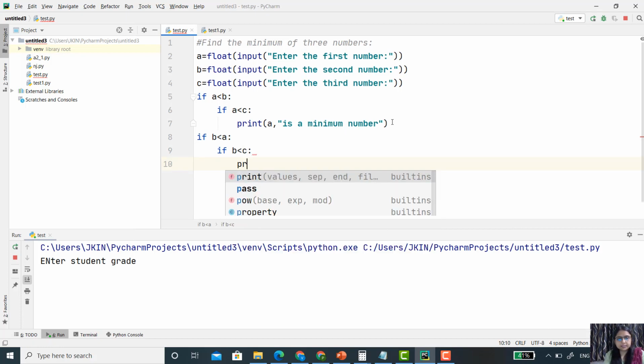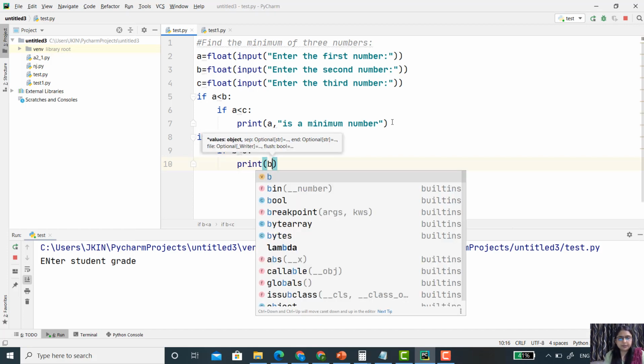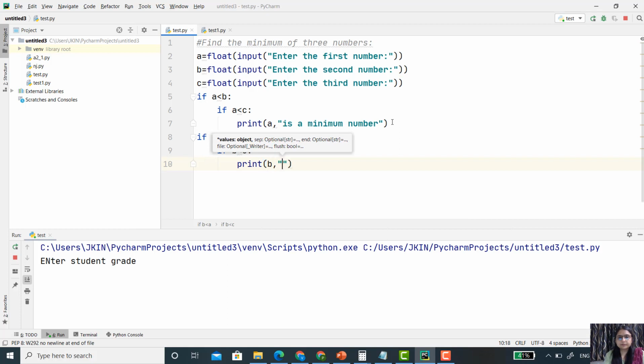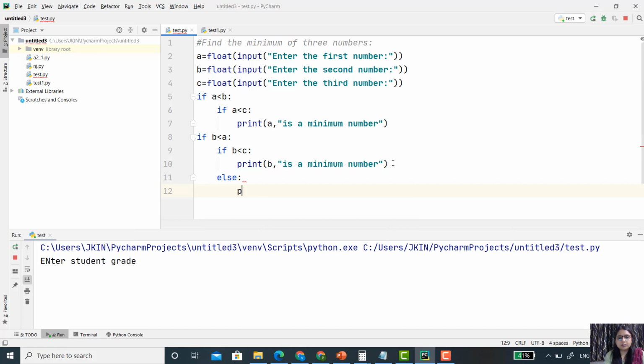If yes, then print b is a minimum number. Else, there is no need to write a condition for c. Simply write one statement, else print c is a minimum number. Alright, now let's execute this code.